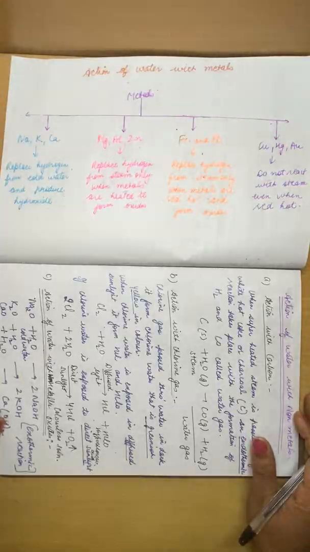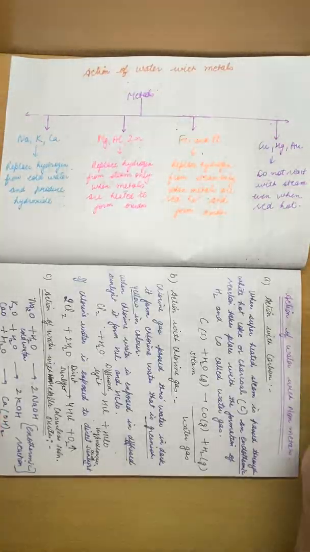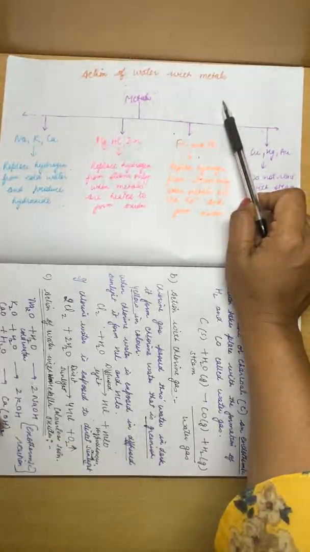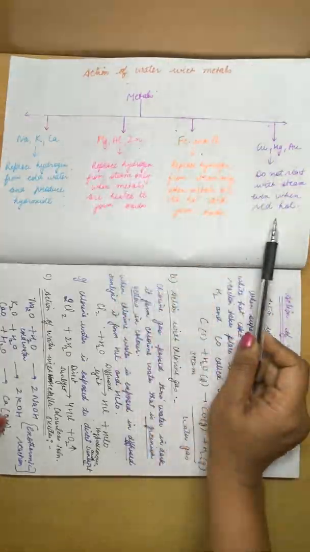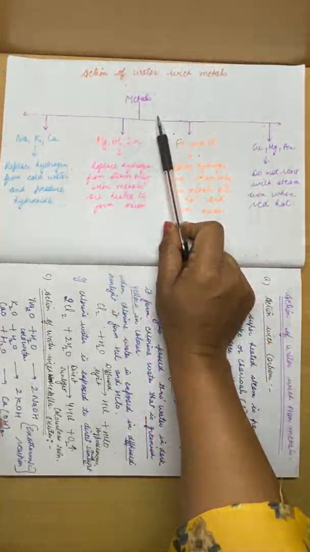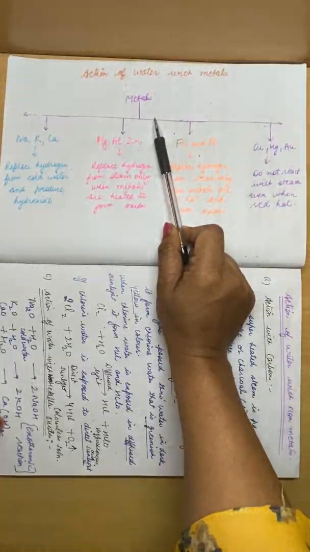As you know, this is your chemistry class. We have started our chapter, water. We have done till action of water with metals. So first we will revise what we have done. Action of water with metals: how metals react with water.